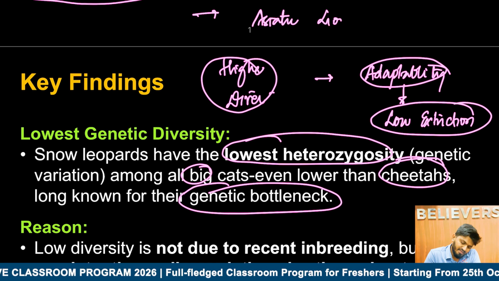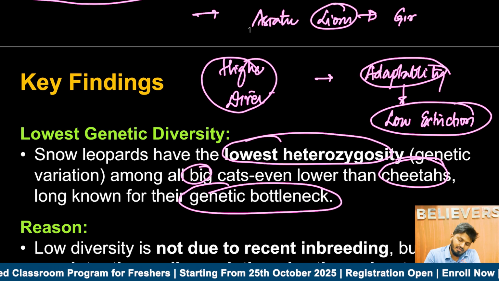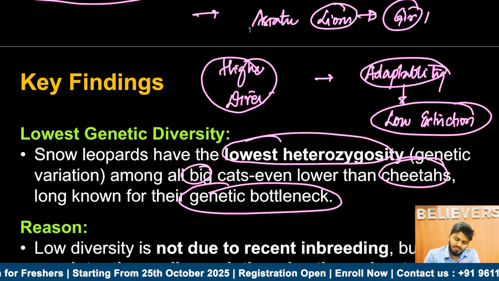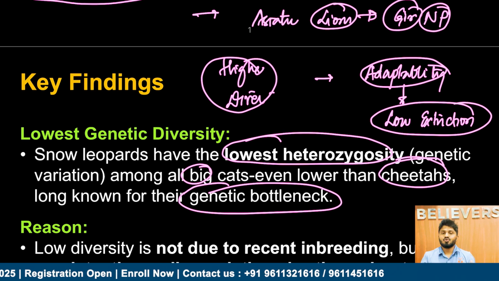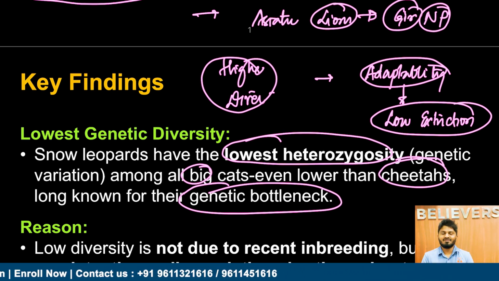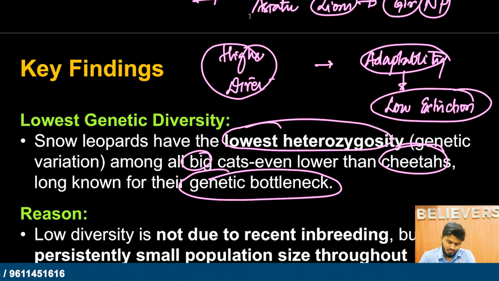Asiatic lions. Why? Asiatic lions are found in only one particular region in the world, that is Gir National Park of Gujarat. Because they are found in only one particular region, they are bound to inbreed. Because of their inbreeding, they have low genetic diversity. So first we'll discuss the reason behind low genetic diversity.